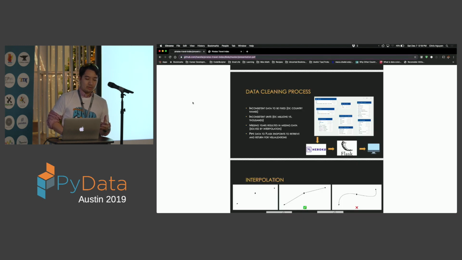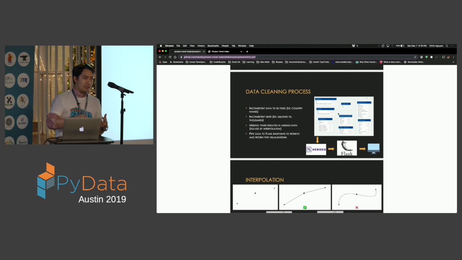We have a bunch of data that we collected from multiple sources, including the UN, the World Bank, and a report that is released by MasterCard every year called the Global Destination Cities Index that reports the cities with the highest number of tourists and also the cities where the tourists spent the most money. And we also included a lot of population data as well.